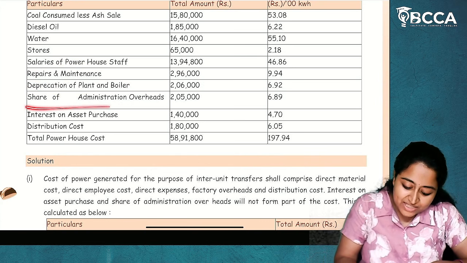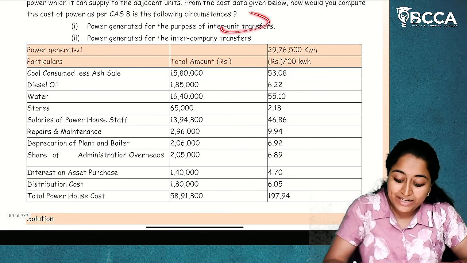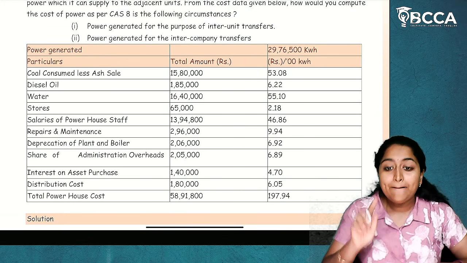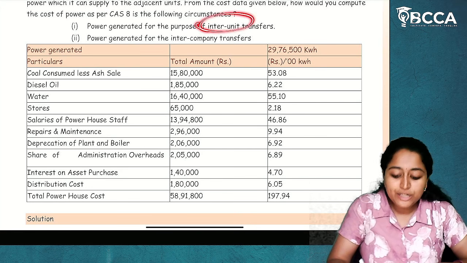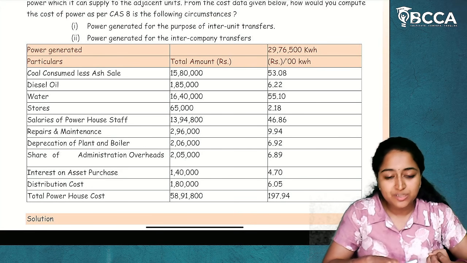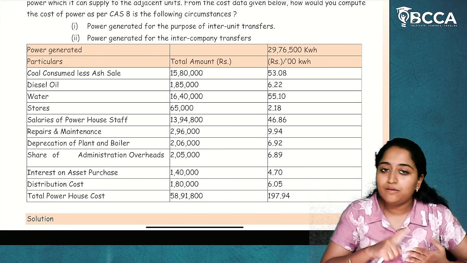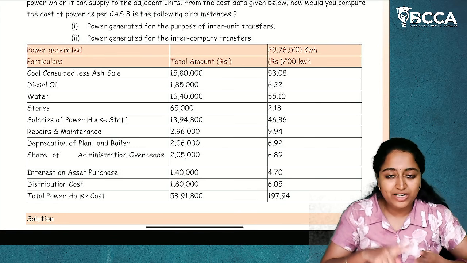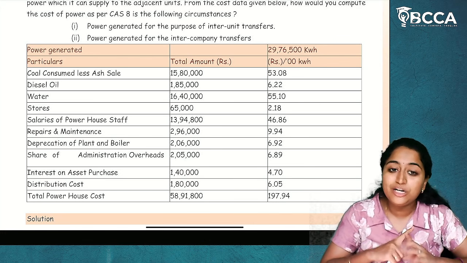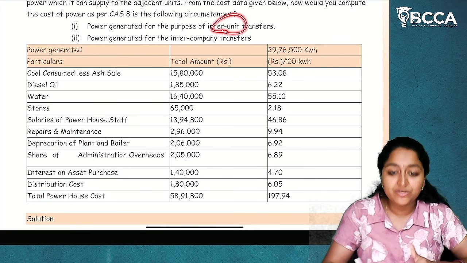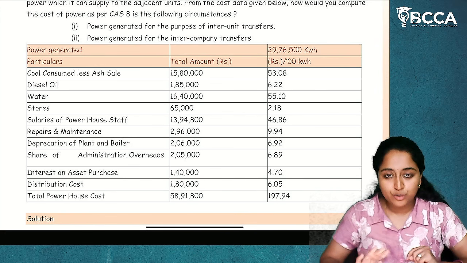Now, this share of administrative overheads will not be included in inter-unit transfer, but it will be included in the inter-company transfer. In inter-unit transfer, what all will be included? Distribution cost, factory overheads, or any other cost which is related to utilities. Everything will be included, but share of administrative overheads will not be included in inter-unit transfer, but it will be included in the inter-company transfer. Only one point you have to remember.